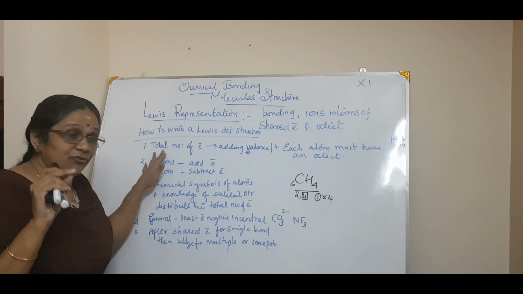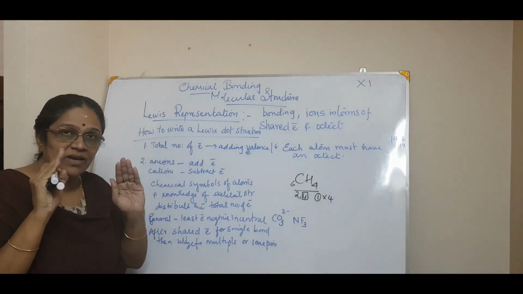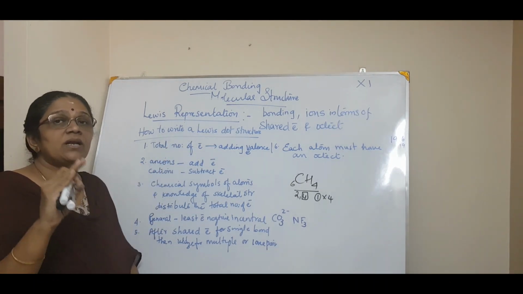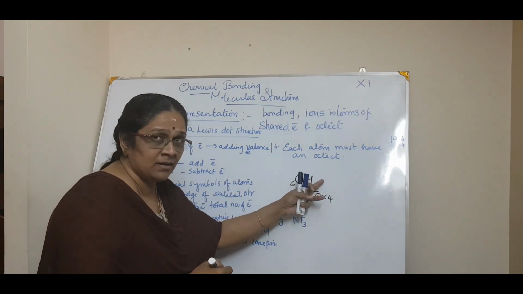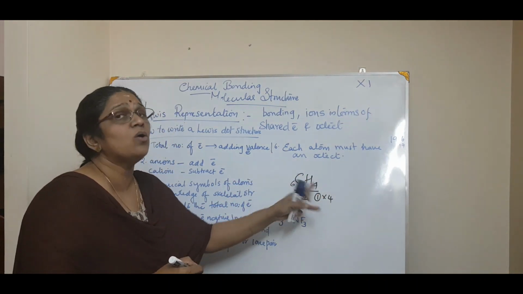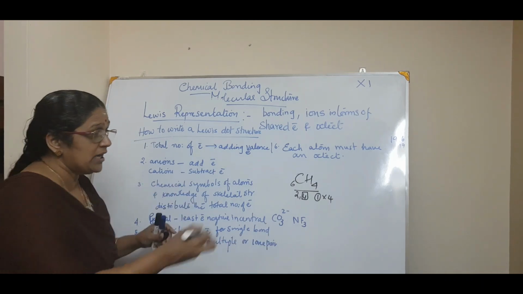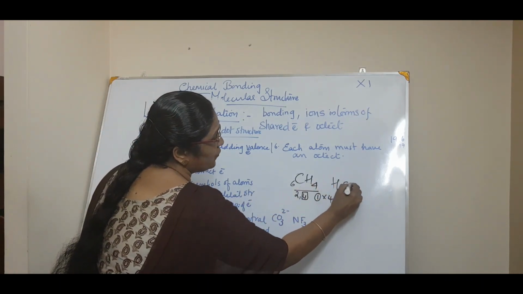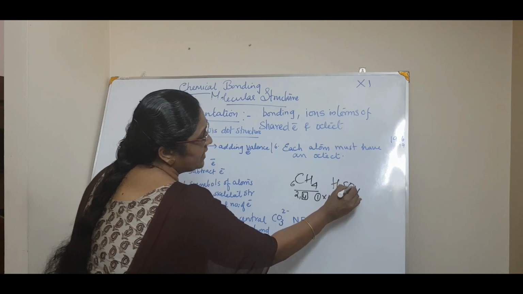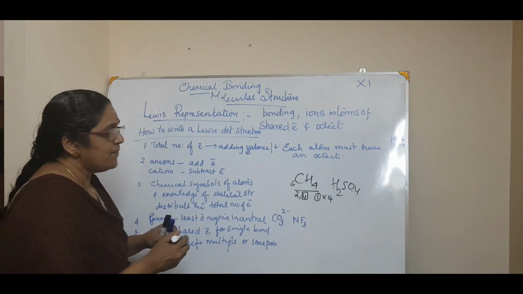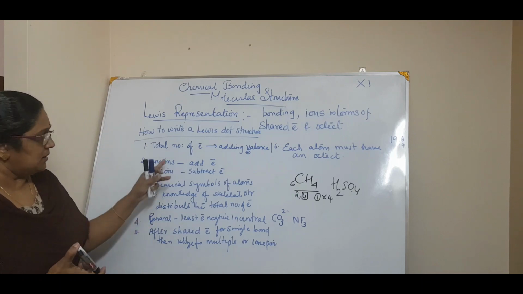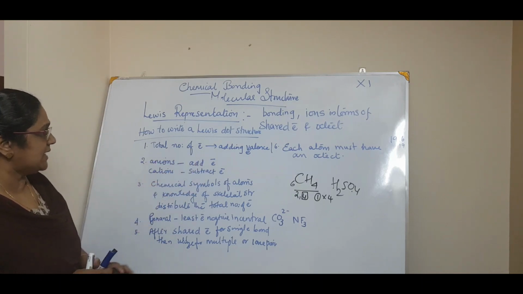The first step is you have to calculate the total number of electrons, which means the total number of valence electrons. If there are 3 elements, you have to calculate all the valence electrons in those 3 elements. For example, H2SO4: hydrogen, sulfur and oxygen, all 3 elements' valence electrons are counted. Okay, so that is the total number of valence electrons.